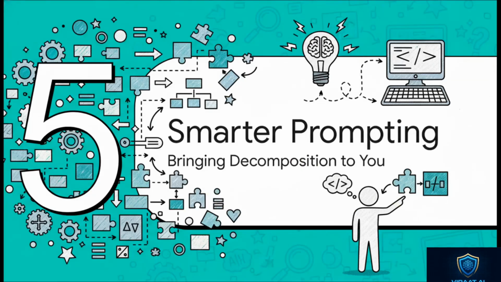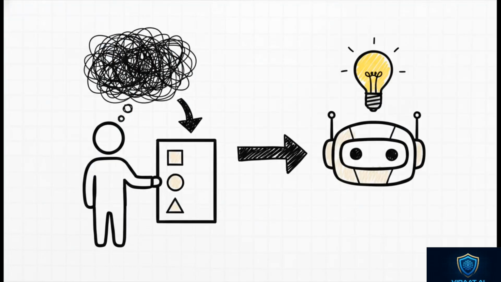Okay, I know this all might seem really high-level and abstract, but now we're going to bring it right back down to you. Because you can use this exact principle to get dramatically better results from the AI tools you're already using every single day. Believe it or not, every single time you write a really good, detailed prompt for something like ChatGPT, you are already practicing decomposition. You are essentially acting as that master orchestration agent, breaking down your complex request into a series of clear instructions for the AI to follow.